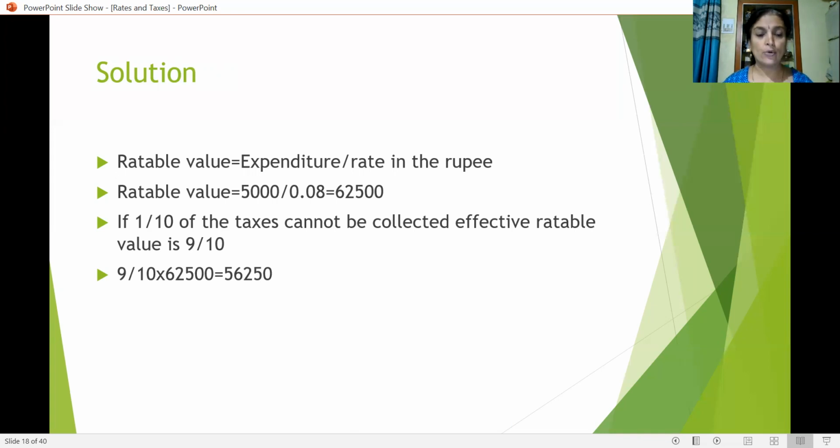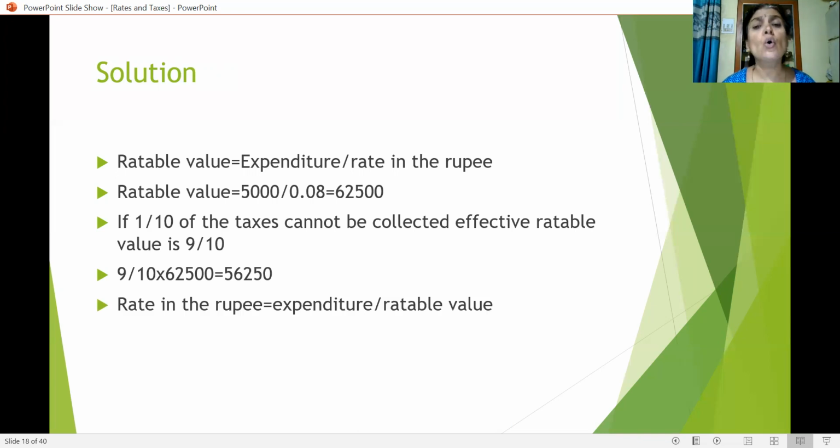So if 9/10 can be collected, how much will be collected? Out of 62,500, that is the rateable value, 9/10 can be collected. That is 56,250 can be collected. So rate in a rupee means expenditure divided by rateable value. Here now the rateable value is changed, isn't it? Therefore, once again we have to calculate it. The expenditure is given, 5,000, and the rateable value we just calculated, 56,250, should be divided. That is rate in a rupee is equal to 5,000 divided by 56,250. That is 0.0888, that means 0.09. 9 paise in a rupee.